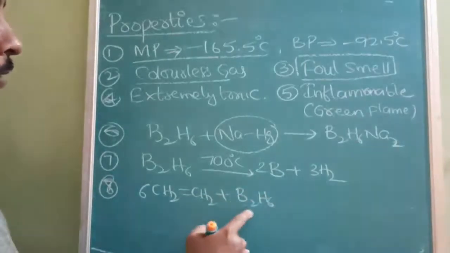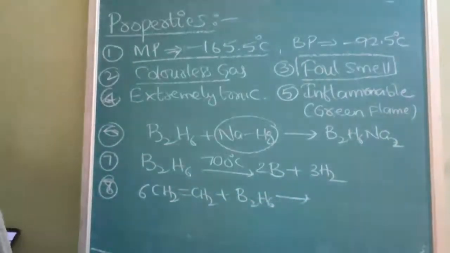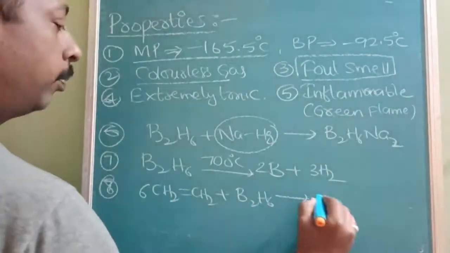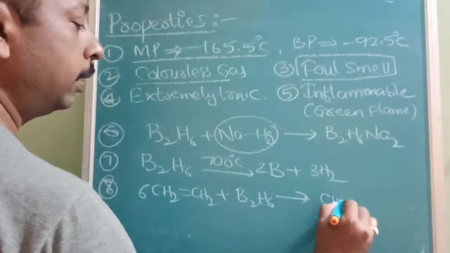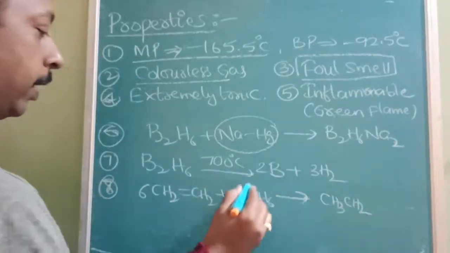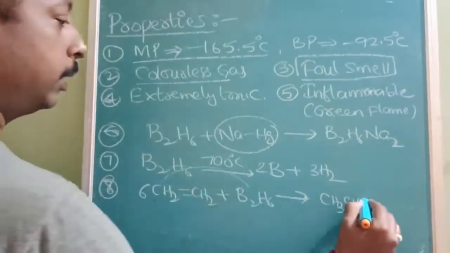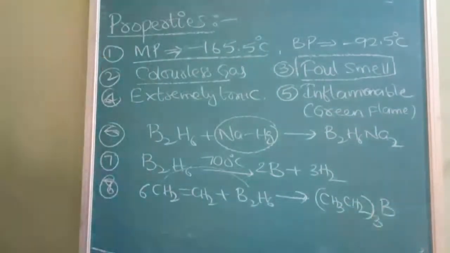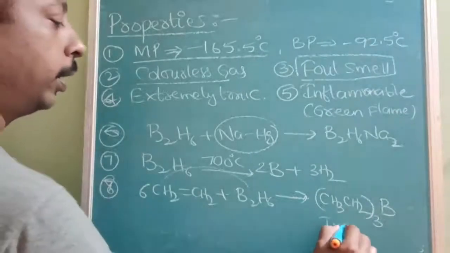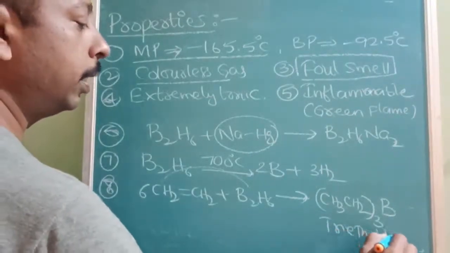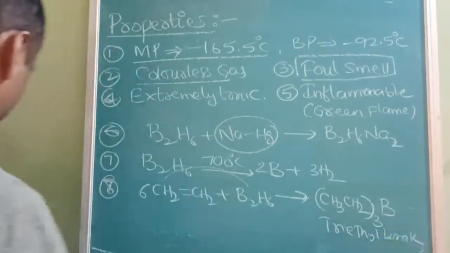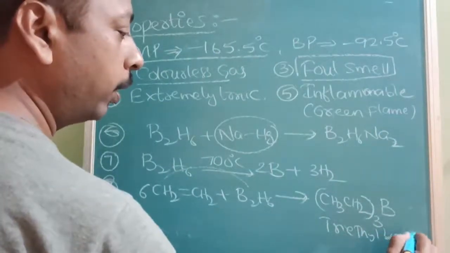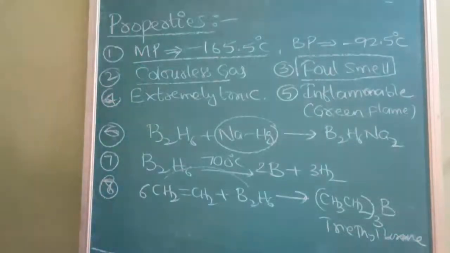There we write it as 2BH3. All the hydrogens on boron will be replaced, giving CH3CH2, and like that 3 moles will be attached to one boron. Then it is called triethyl borane. Note down these reactions.